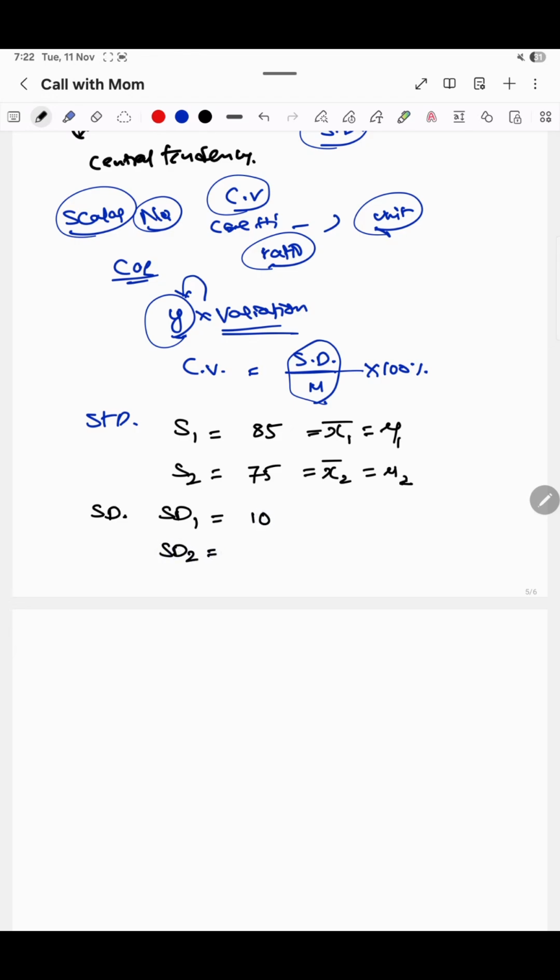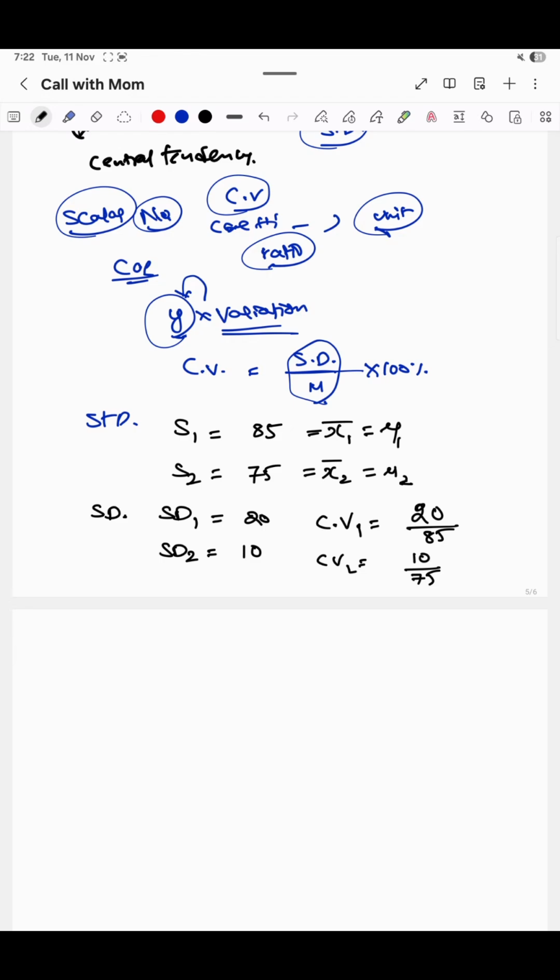Standard deviation of student 1 is around 20. Standard deviation of student 2 is 10. Now let us see the coefficient of variance. Coefficient of variance of student 1 is standard deviation, that is 20 divided by 85, and coefficient of variance of student 2 is 10 divided by 75. Right. Now how much is it?